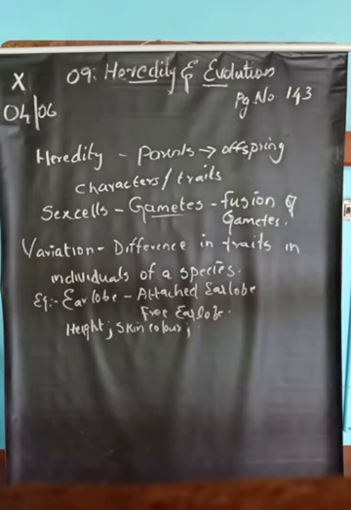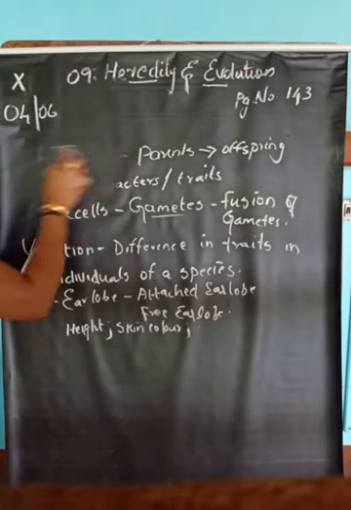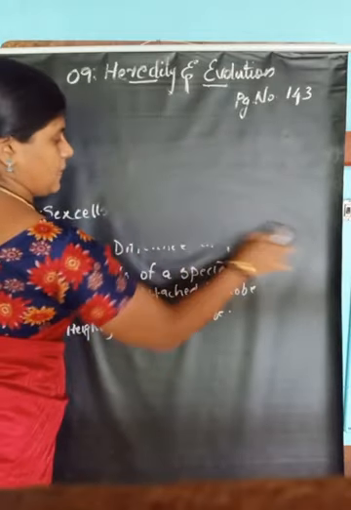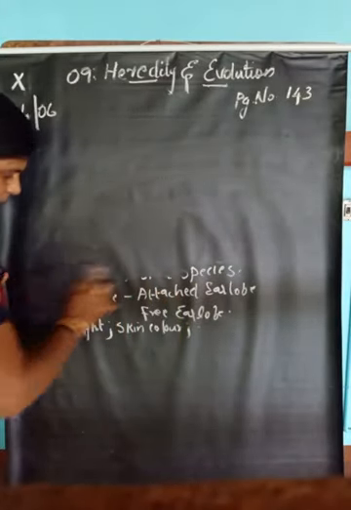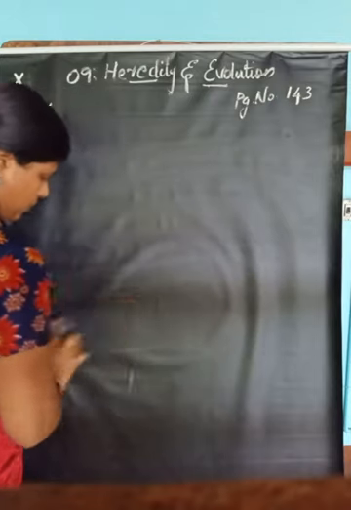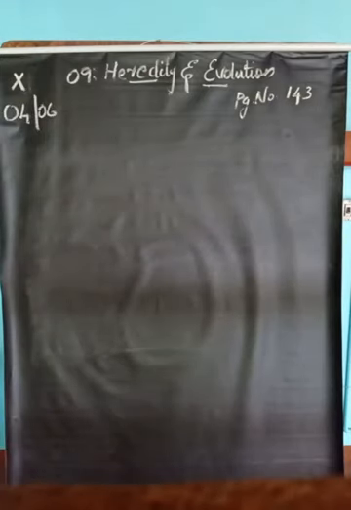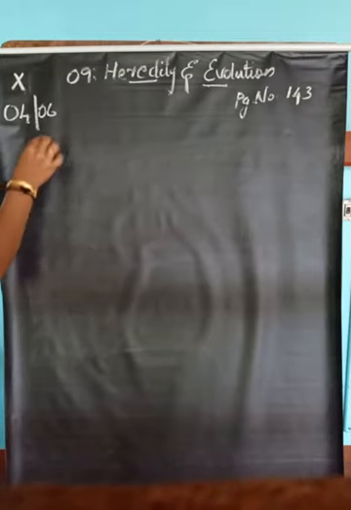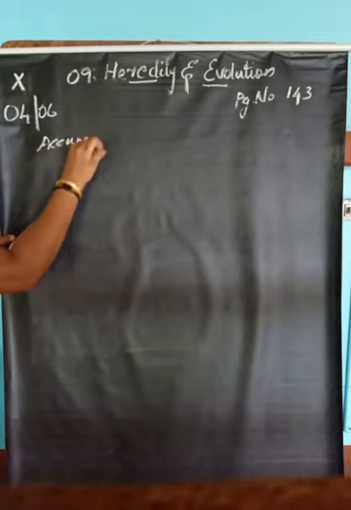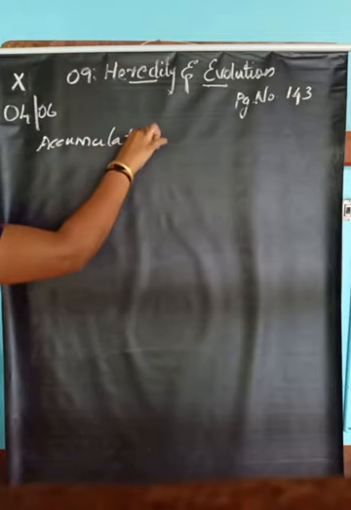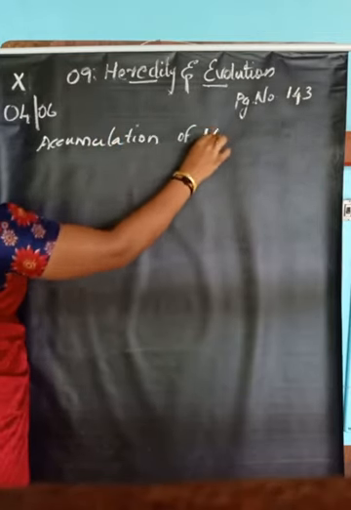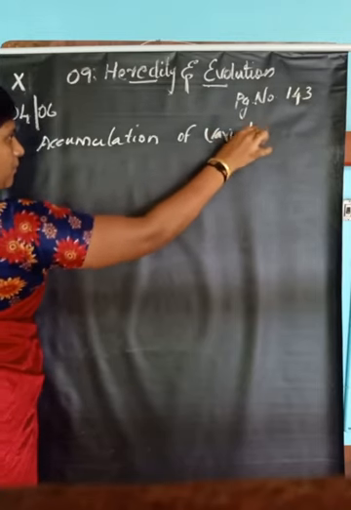So these are the major points regarding heredity and variation. Then the next point is accumulation of variation. How are variations accumulated?